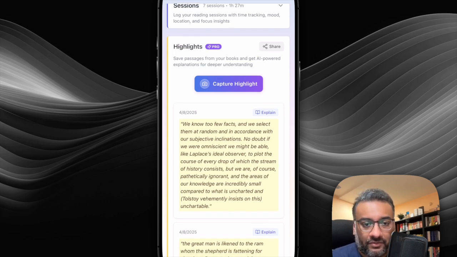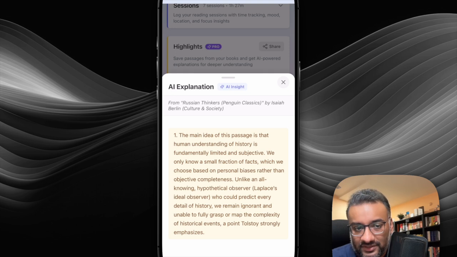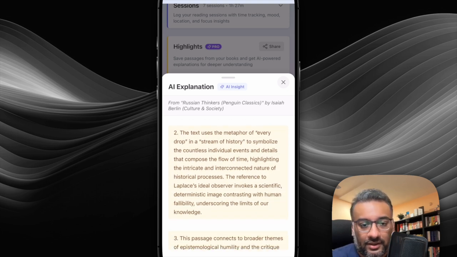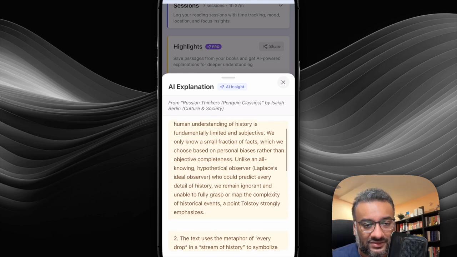This really works well for some of the passages that are dense and not so easy to comprehend. So I'll just tap on explain and then the AI will generate a nice explanation for you for that particular passage. So here it's saying that the main idea of this passage is that human understanding of history is fundamentally limited and subjective, and it will give you some more explanation using similes or examples so that it makes it easy for you to comprehend the passage.